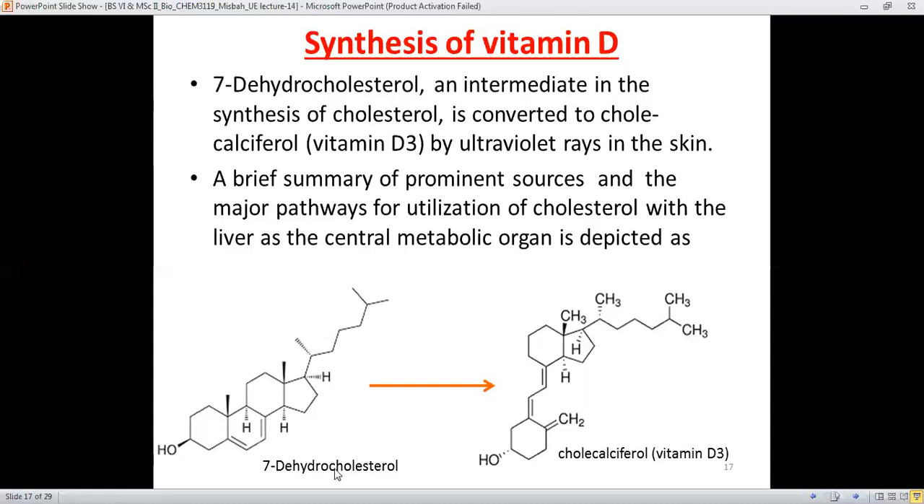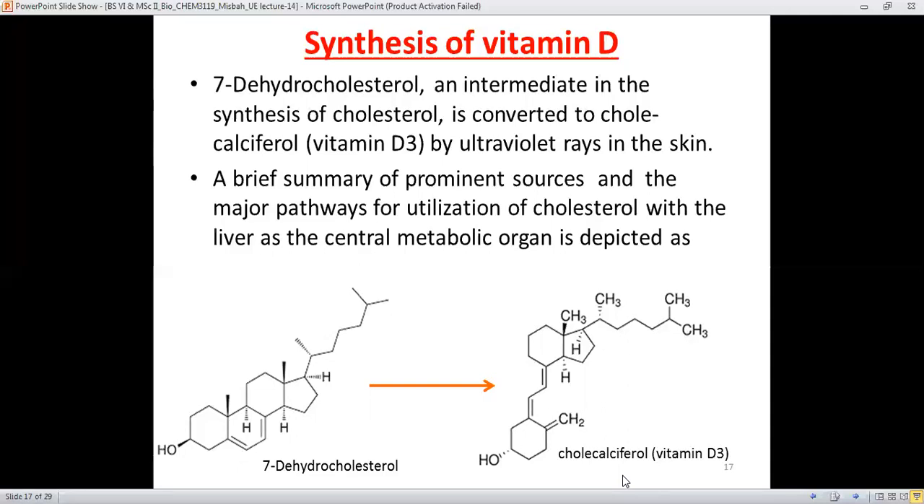7-dehydrocholesterol, its structure is given here. It's an important intermediate in the synthesis of cholesterol. It's converted into the calciferol, which is called vitamin D3. And whole name is